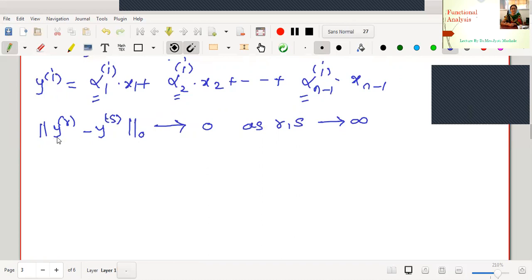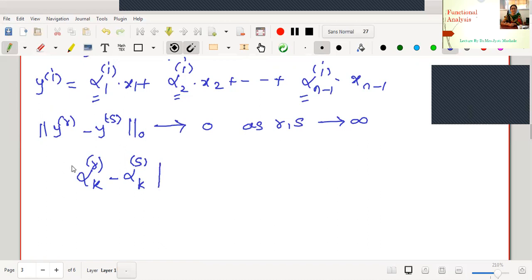What will be the kth scalar of y_r? The kth scalar of y_r will be alpha_k^r. Say the first scalar of y_i is alpha_1^i, the second scalar of y_i is alpha_2^i. Likewise, the kth scalar of y_r is alpha_k^r. Similarly, the kth scalar of y_s must be alpha_k^s.